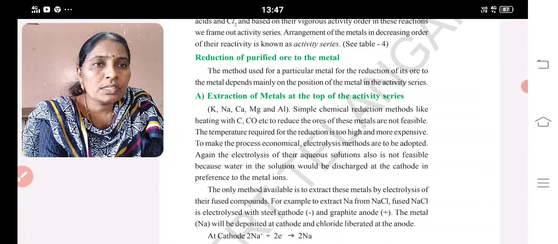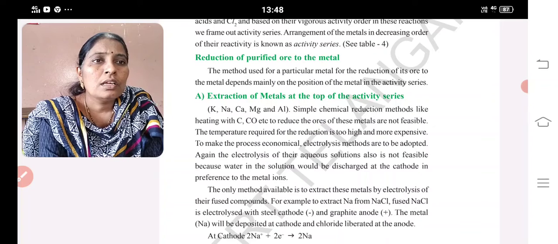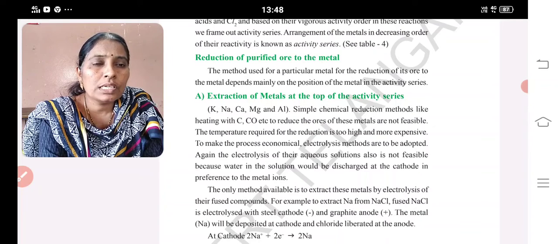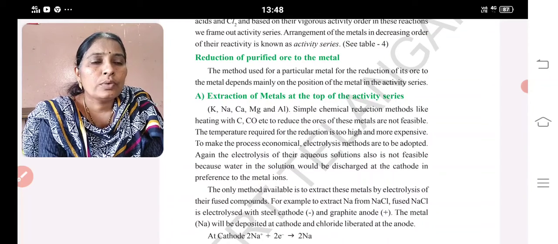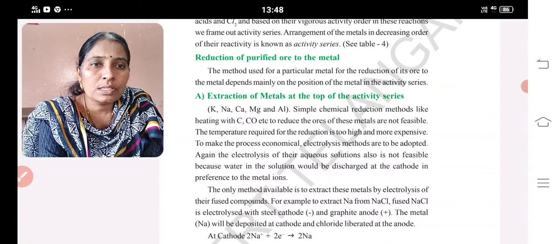To make the process economical, the electrolysis method has to be adopted. But this is also a little bit expensive and not feasible, because water in the solution would be discharged at the cathode. The only valuable method to extract these metals is the electrolysis of fused compounds.